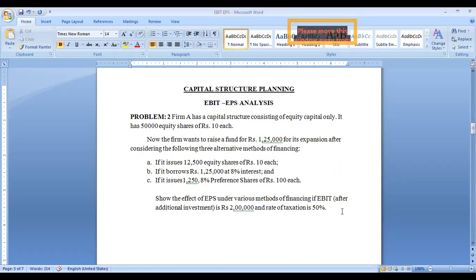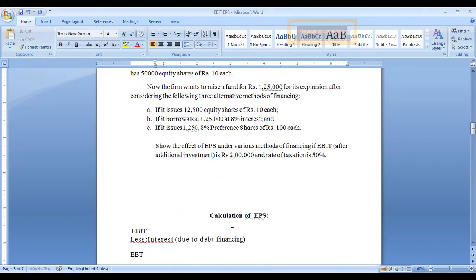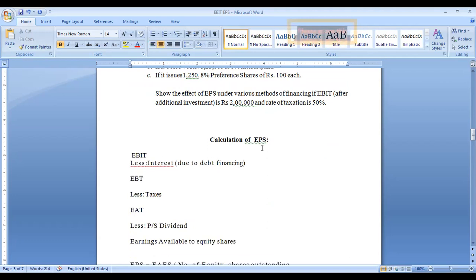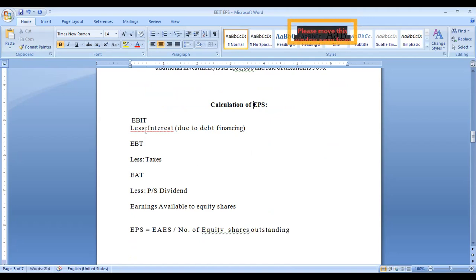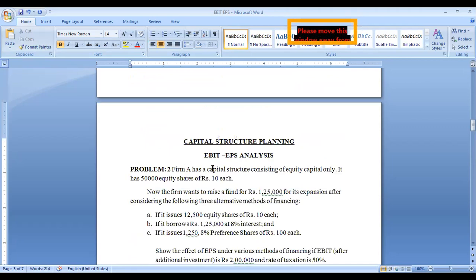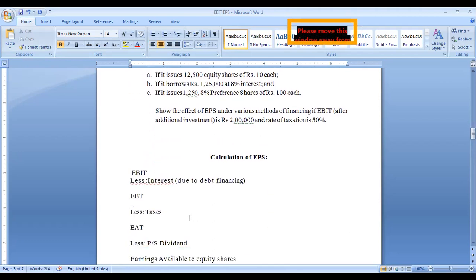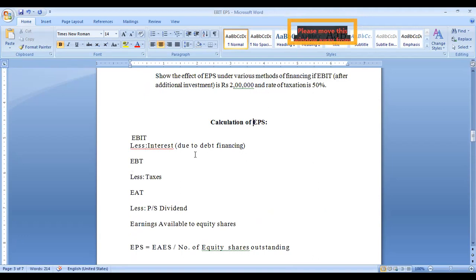How EPS is calculated, I mentioned in the previous class. Again I am showing you. This is the way we calculated in the previous class. Calculation of EPS: EBIT, earnings before interest and tax, is given in the problem as 2 lakh rupees. From this, if any debt financing is there, that interest you will deduct from EBIT,